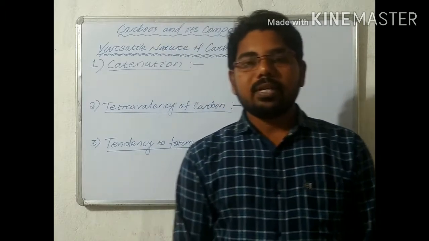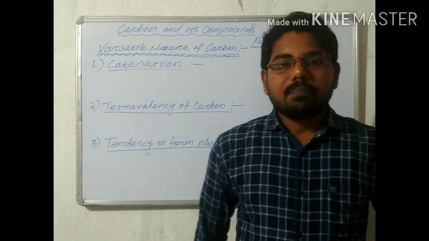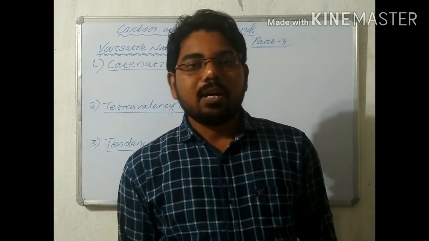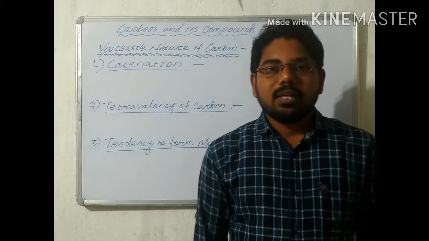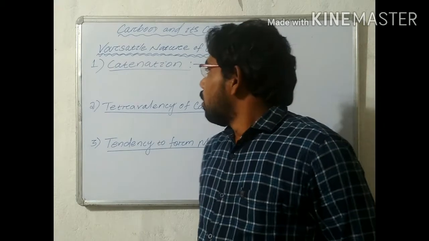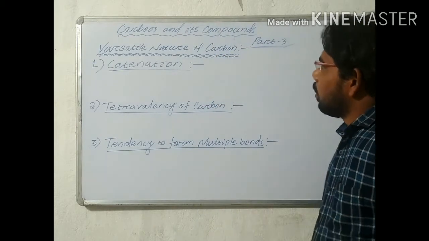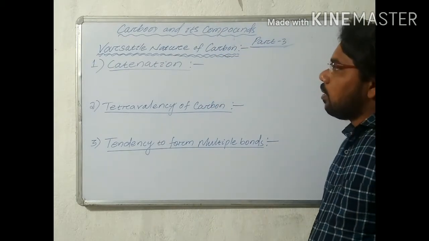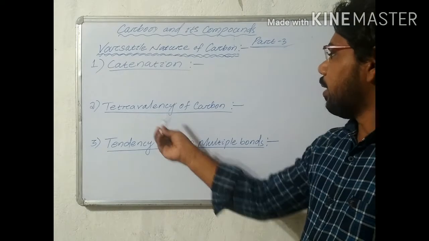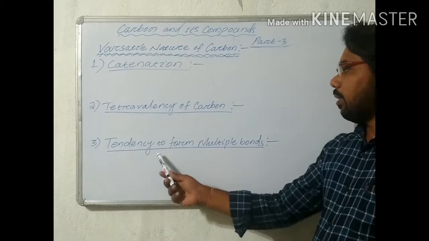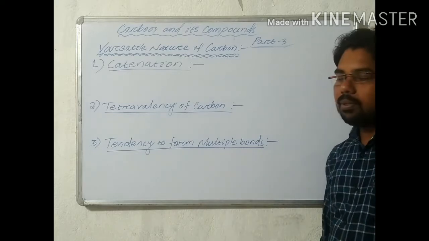We know that more than 3 million carbon compounds are present, and such a big number is present due to the versatile nature of carbon. This is only possible because of catenation, the tetravalency of carbon, and the tendency to form multiple bonds.